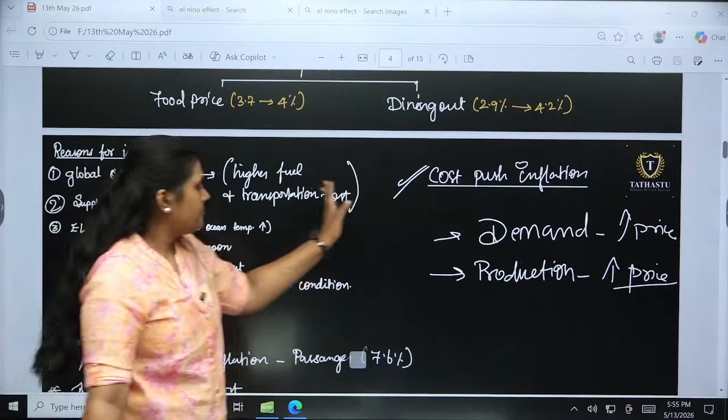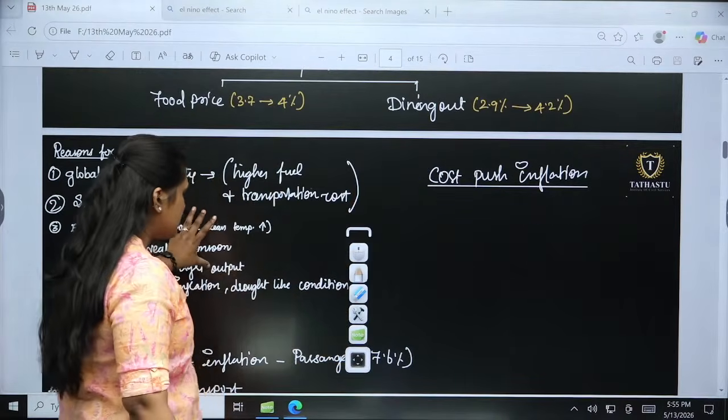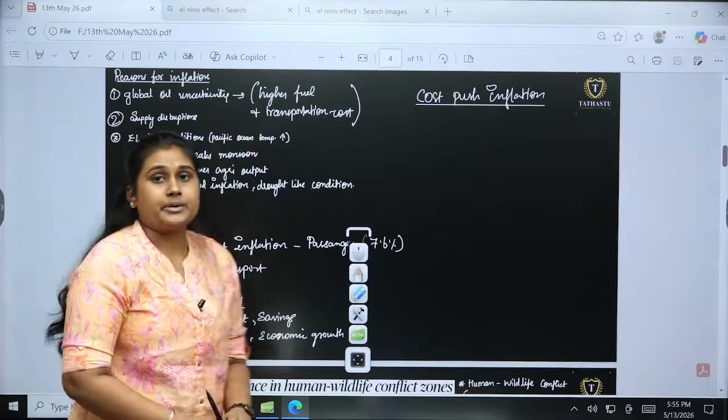Clear till now? Is there any doubt? Please let me know, otherwise we will move to the next topic. Okay,